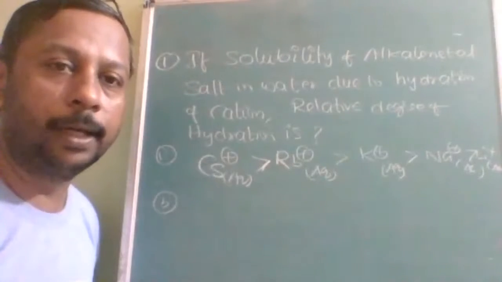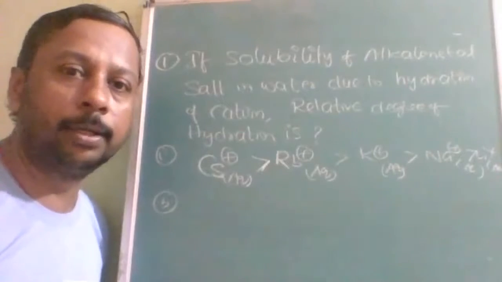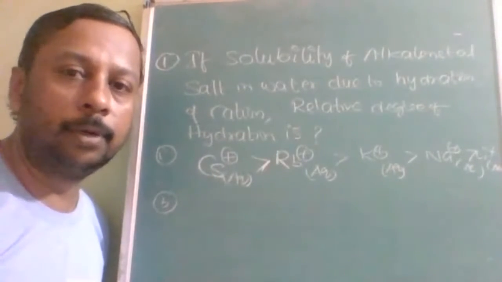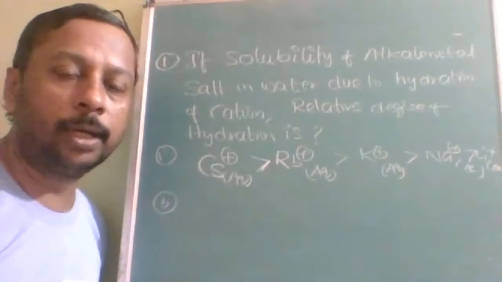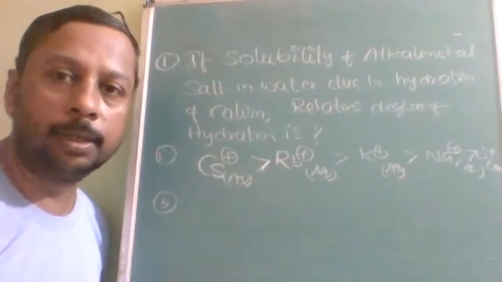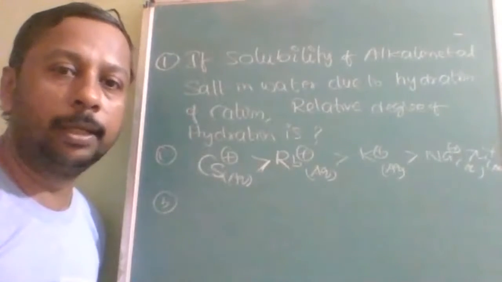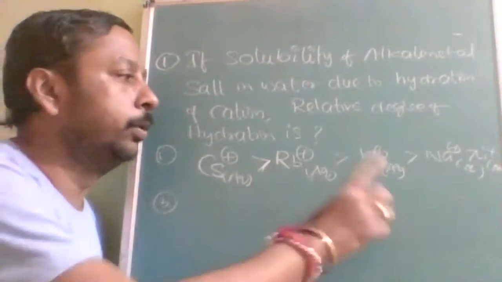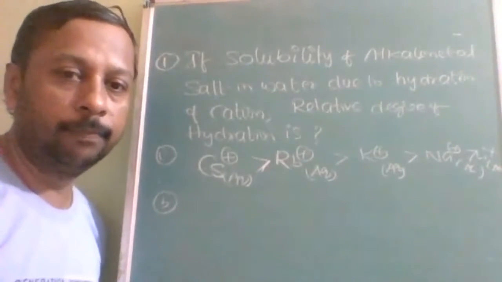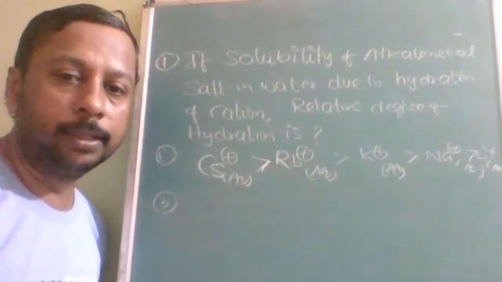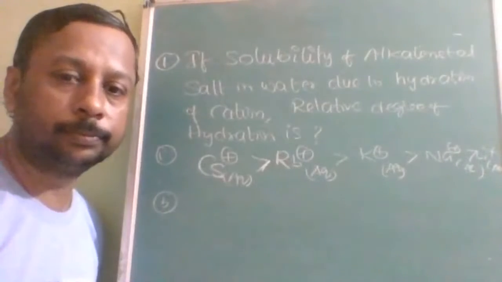Okay, so instead of writing everything, I am just asking the question. First question is the solubility of alkali metal salt in water. Solubility of alkali metal salt in water is due to hydration. Alkali metal salts are water soluble due to hydration of cation. Then the relative degree of hydration, that order you have to give. Lithium, potassium, rubidium, cesium, calcium. That order you have to arrange. So I think you can answer now.